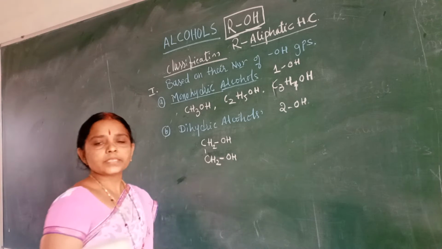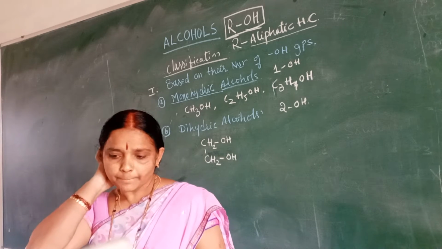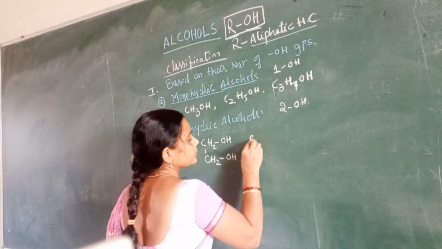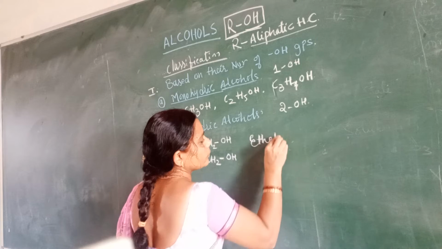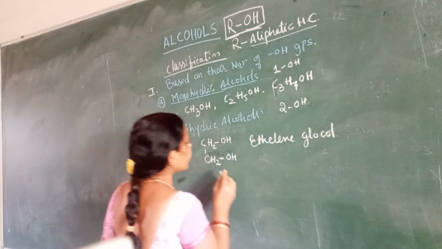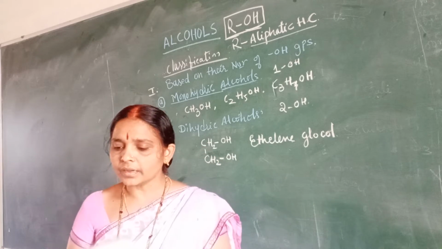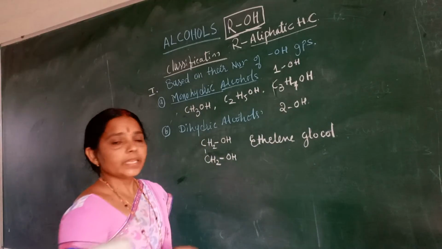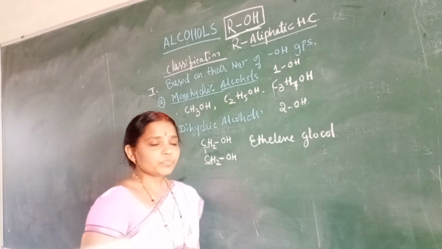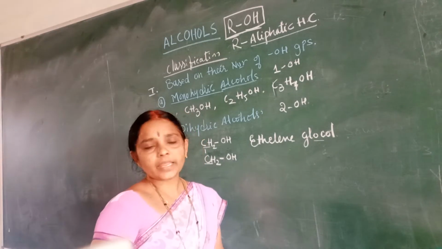This is generally called dihydric alcohols. The example is ethylene glycol, commonly called glycol itself. CH2 is ethylene and the OH groups are 2 here. Hence the name ethylene glycol.